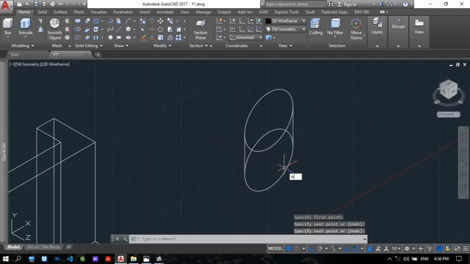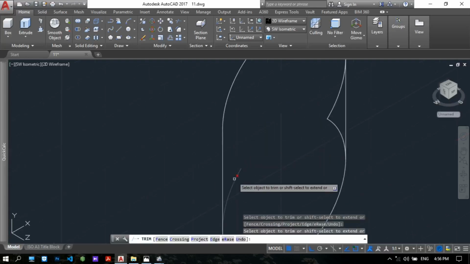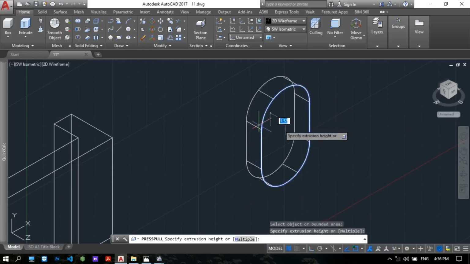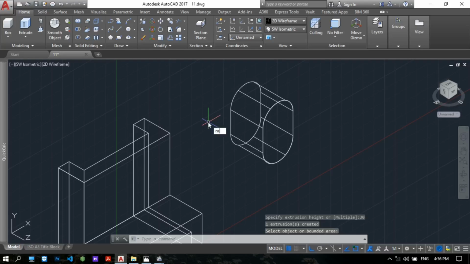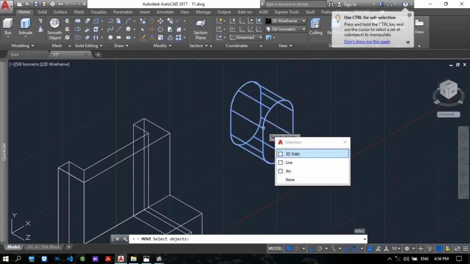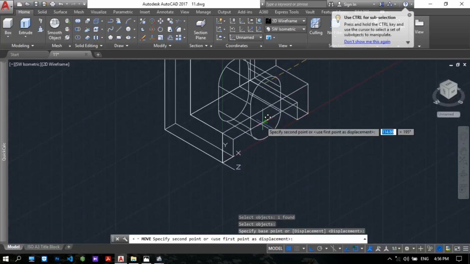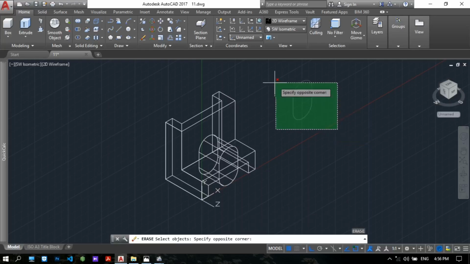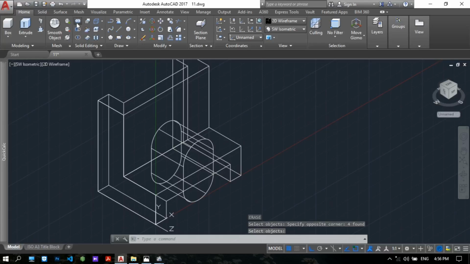Trim command, trim here, trim. Then press pull command to 30. Then move this object from this point to the point. Erase the sketch. Then union to combine